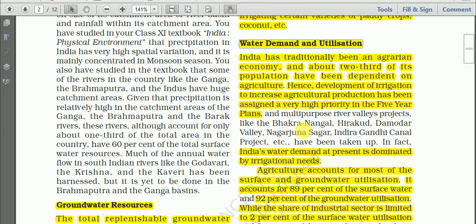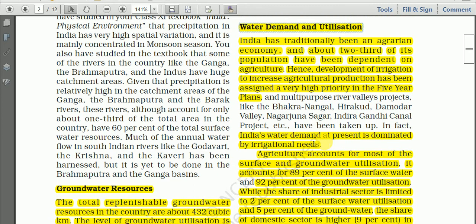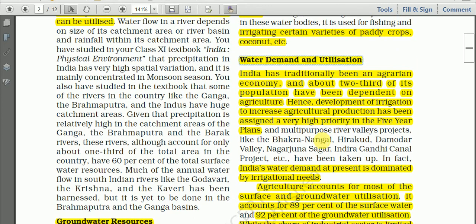In this paragraph, why the demand for water has been increasing day by day will be discussed. See, India has traditionally been an agrarian economy, and about two-thirds of its population have been dependent on agriculture.